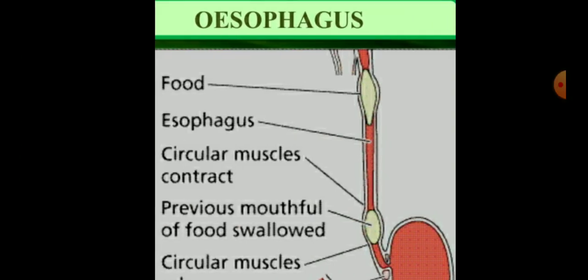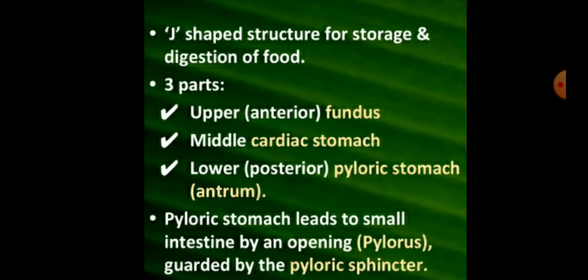Then we have discussed the esophagus, in which the circular muscles contract and food goes to the stomach. Then the J-shaped stomach, which is divided into three parts. The uppermost part is called the fundus, the middle is the body, and the lower part is the pylorus.